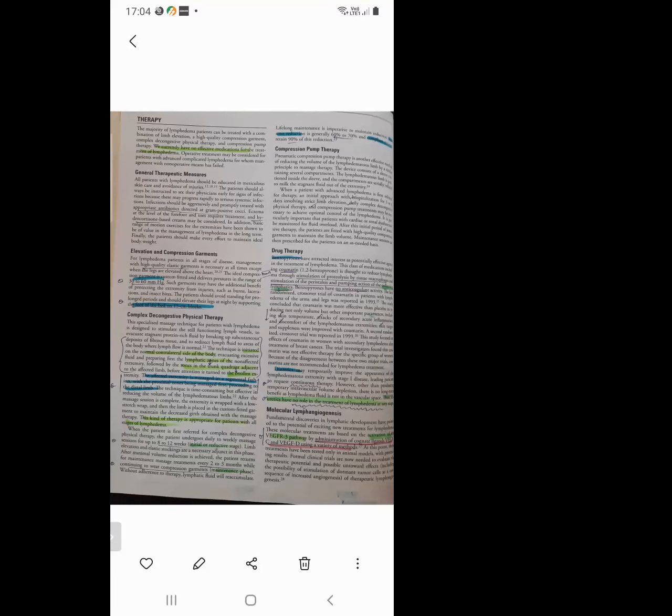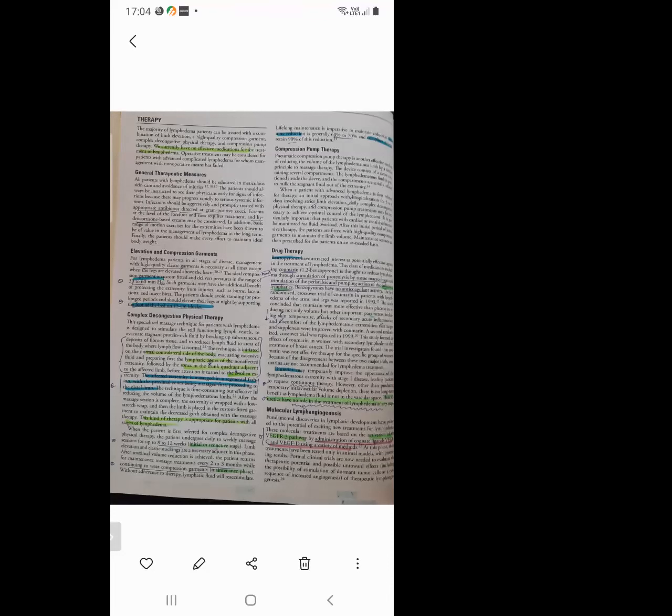So the patient undergoes daily to weekly massage sessions for up to 8 to 12 weeks. That is the initial or reductive stage. And for maintenance, massage treatment every 2 to 3 months, while continuing to wear the compression garment. That is the maintenance phase. So what is the volume reduction? Final volume reduction is generally 60 to 70%, and compliant patients retain 90% of this reduction.